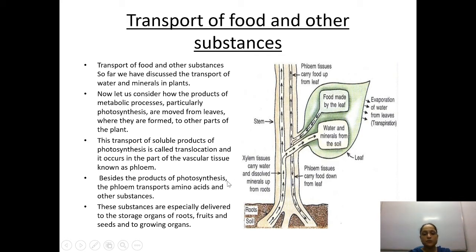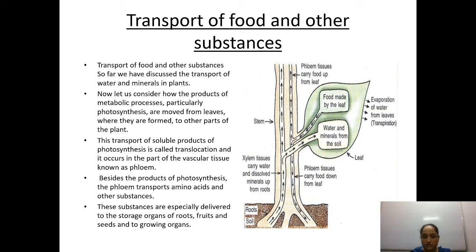These substances are specially delivered to the storage organ of roots. Some roots are also going to store the food. So whatever the transportation is needed for that, it is going to be transported with the help of phloem only. Fruits and seeds and growing organs also, whatever the growing organ, it may be flower, it may be fruit, they also require the food. So whatever the transportation is required, it is going to be performed with the help of the